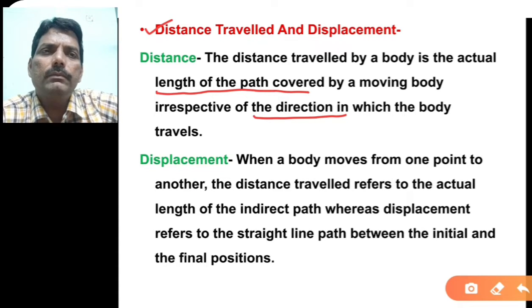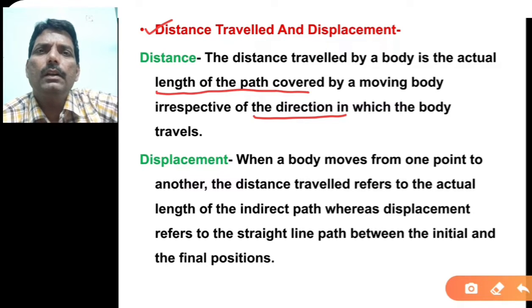Now you can take a practical example. Suppose you are moving from the hostel to the academic block. Then the actual path covered by you is the distance. It may be 100 meters, 200 meters, depending on how far your academic block is from your hostel. So that is the distance.